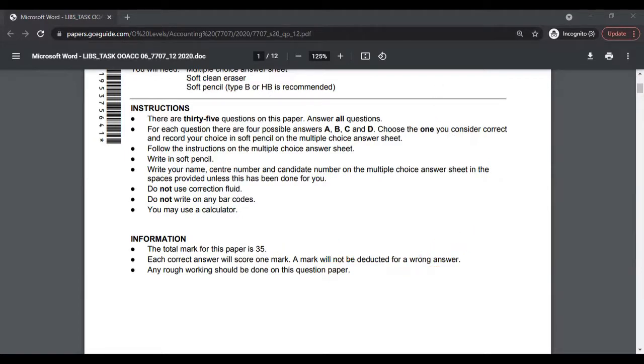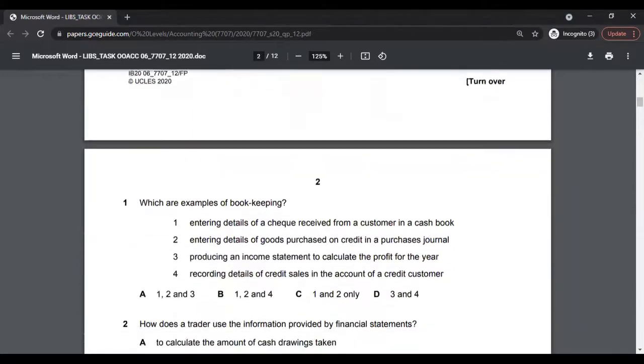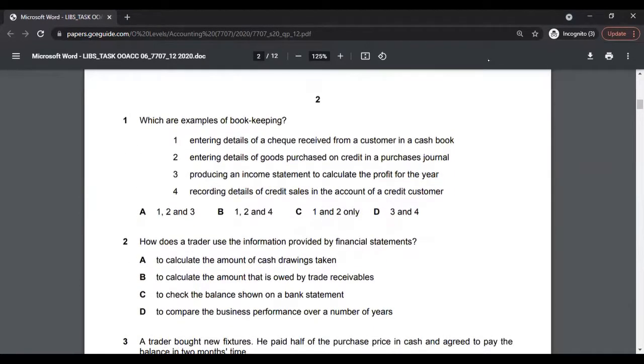So let's get started with the paper first and look at multiple choice 1. We will try to look at all the multiple choice questions. As I said, we will not be solving, it's just an analysis video. We will look at the topics that are tested in the accounting exam, because I think that's equally important to understand what is being tested in the exam. It gives you an idea on what you need to prepare, rather than just solving the exams.